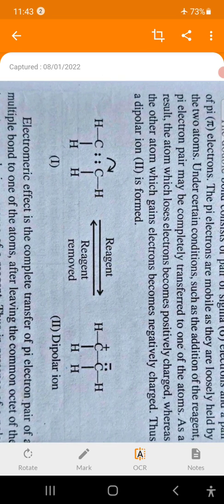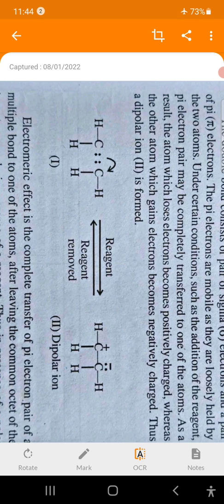If we consider CH2=CH2, ethene, in the presence of a polar reagent, here they have written only reagent, but that reagent must be polar, then it gives an equilibrium with the dipolar ion of ethene, that is CH2-CH2. Out of that, one carbon is positive, another is negative.